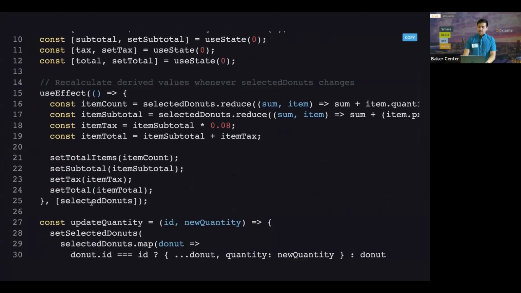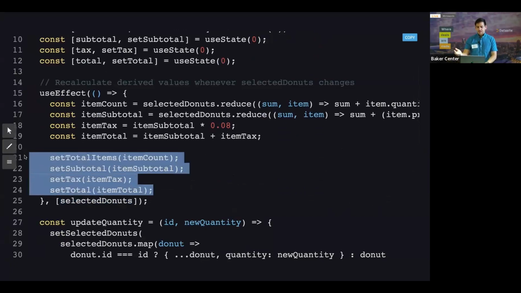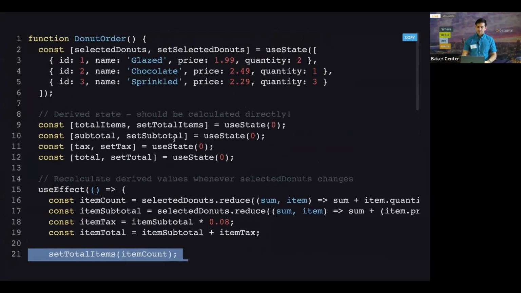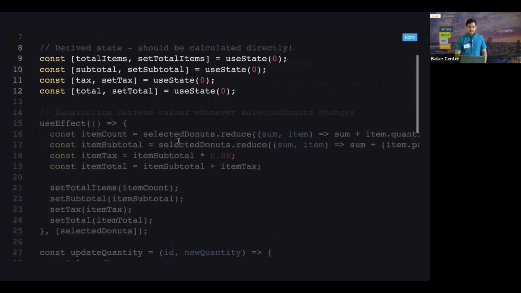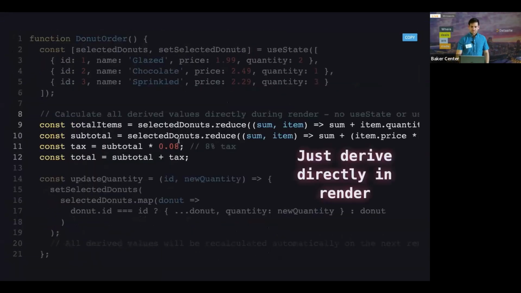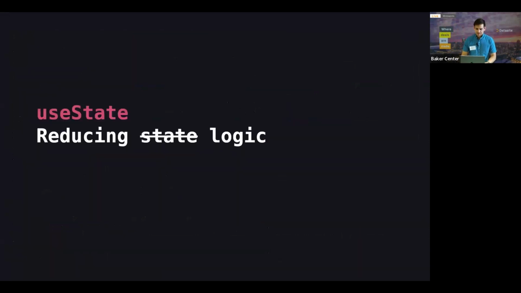Then in a useEffect, whenever those selected donuts change, we have to recalculate all of those values because they are dependent on those previous values. Instead of that, we can just derive it directly in render. I know some of you might be looking at this and saying, okay, but can we memoize that, please? This is never going to cause an issue. If you're worried about that, then sure, memoize, but honestly, it's not anything you really need to worry about.